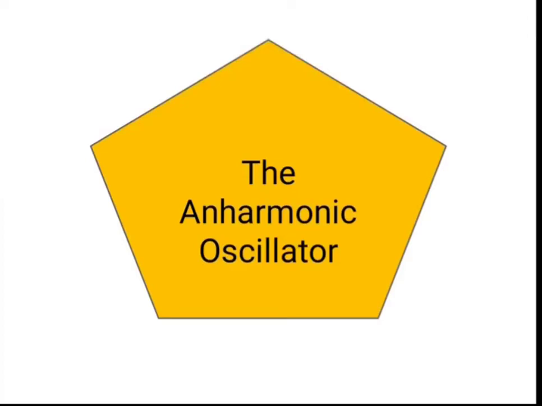Everyone, today we are going to discuss the anharmonic oscillator. So, there are two types of oscillators, the simple harmonic oscillator and the anharmonic oscillator. The simple harmonic oscillator obeys the selection rule delta V is equal to plus minus 1, and the bond should be perfectly elastic. When we consider real molecules, they do not obey the laws of simple harmonic